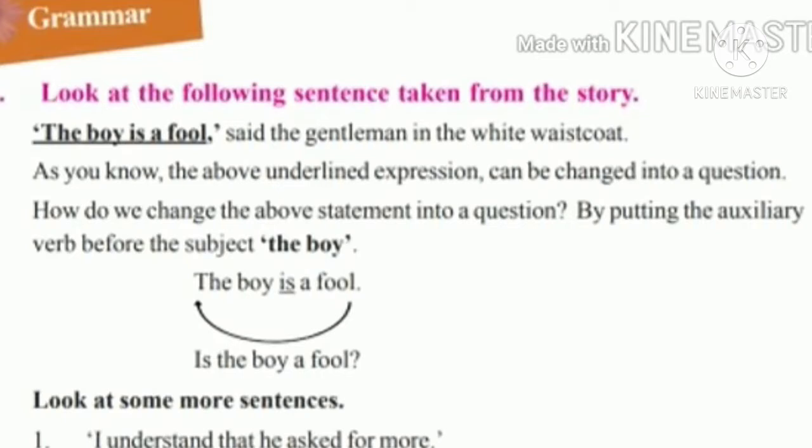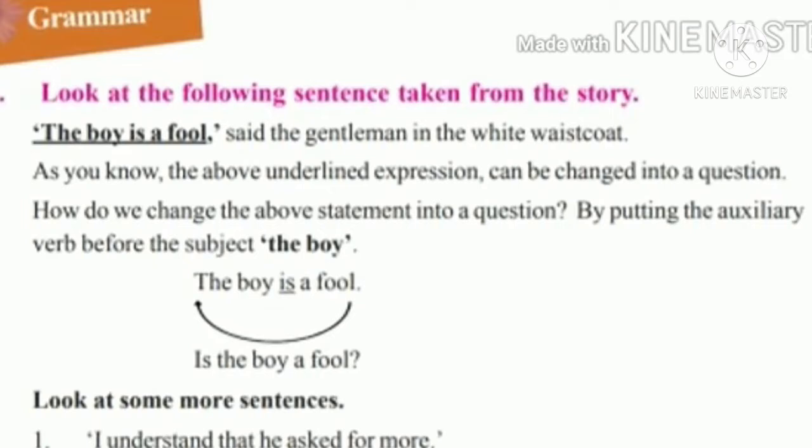"The boy is a fool," said the gentleman in the white waistcoat. All of you observe the underlined sentence, "The boy is a fool." As you know, the above underlined expression can be changed into a question. How do we change the above statement into a question? By putting the auxiliary verb before the subject. The boy is a fool. Is the boy a fool?